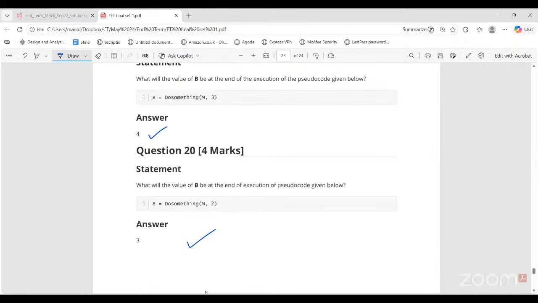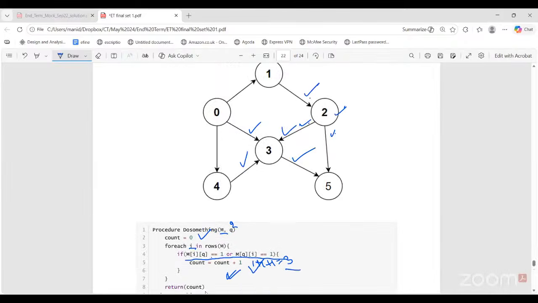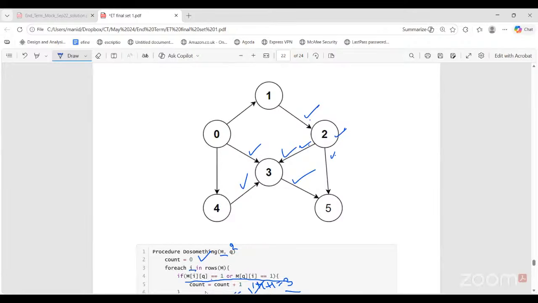For node 2, how many outgoing edges are there? Only one, only two, sorry. 2 to 3 and 2 to 5. So this will increment count once, this will increment count once.